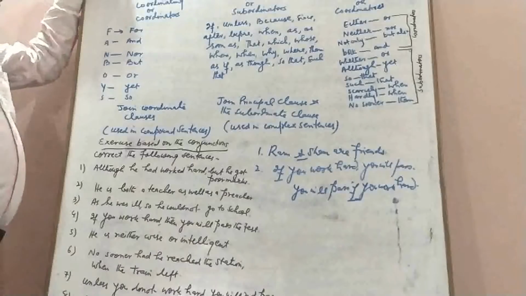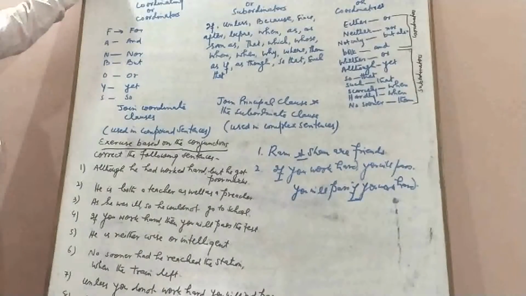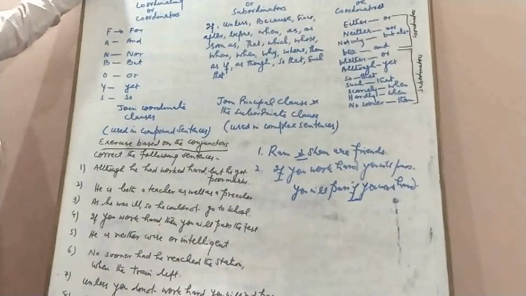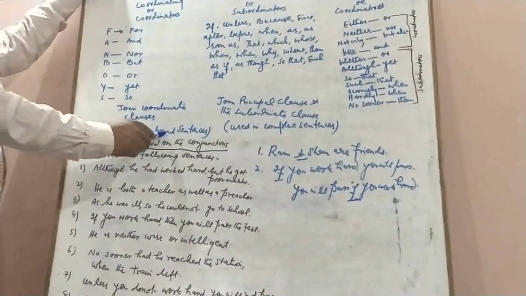So these are the coordinating conjunctions, and we use the coordinating conjunctions in compound sentences. Note this point: wherever you find these conjunctions, that sentence would be a compound sentence.